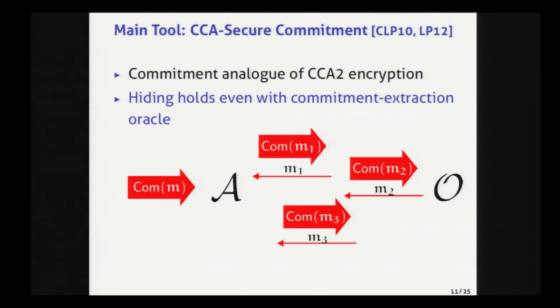All right, then, before explaining how to construct CCA-secure commitment, I first explain what CCA-secure commitment is. CCA-secure commitment is a commitment analog of CCA-secure encryption. Roughly speaking, a commitment scheme is CCA-secure if its hiding property holds even when the adversary interacts with the oracle that receives a commitment from the adversary and returns the committed value to the adversary.